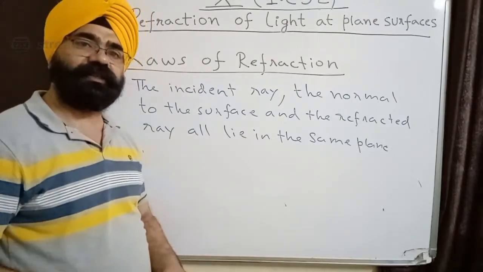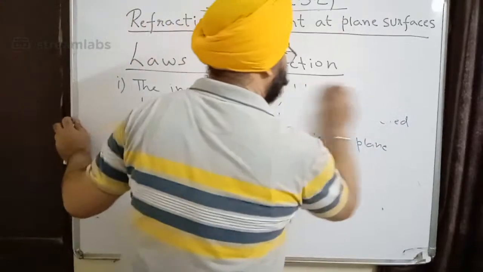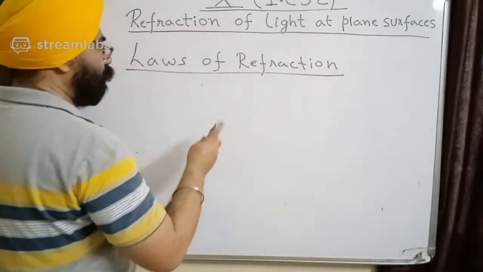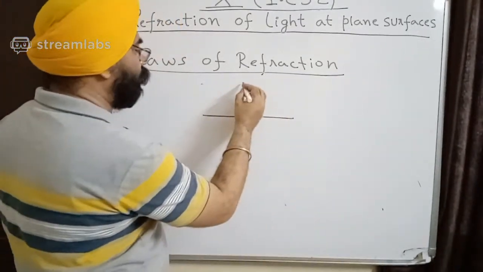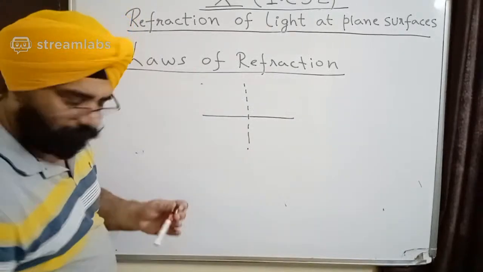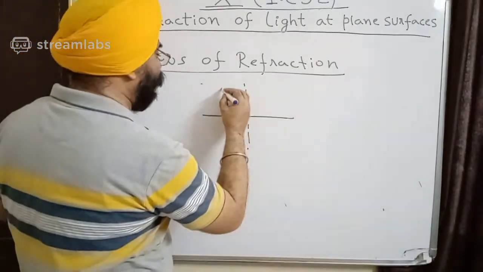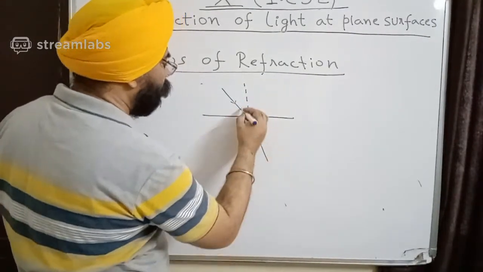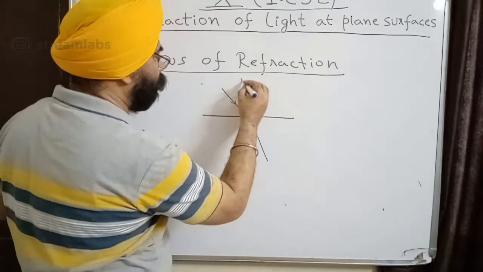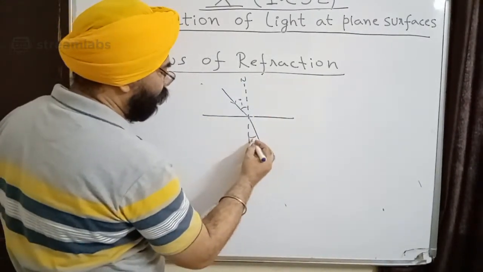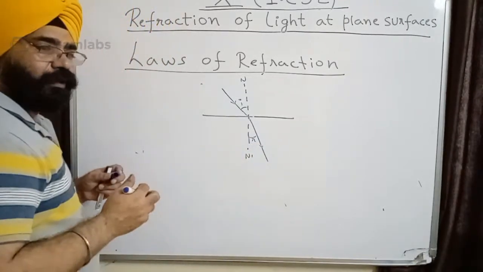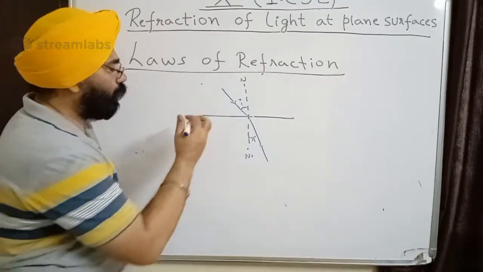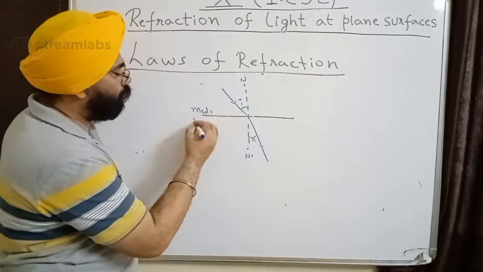The second one: in that case we had that the angle of incidence is equal to angle of reflection, but we have already seen that in this case they are not the same. If the medium is denser, then r becomes smaller, and if the medium is rarer, then r becomes greater. So what is the law? Snell gave this law to us, so we also call it Snell's law. This is angle of incidence with the normal, and this is angle of refraction with the normal. Got it? This is not true for any medium. I have to have a pair of media, medium 1 and medium 2.